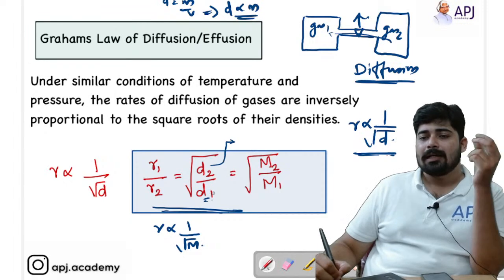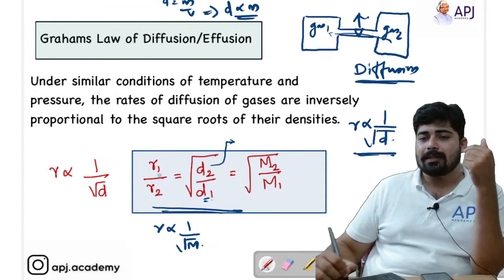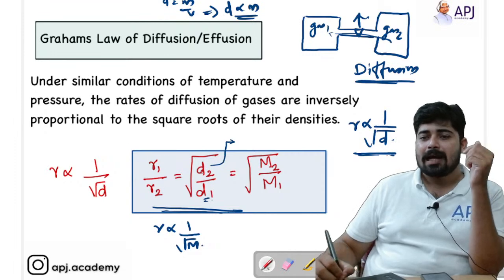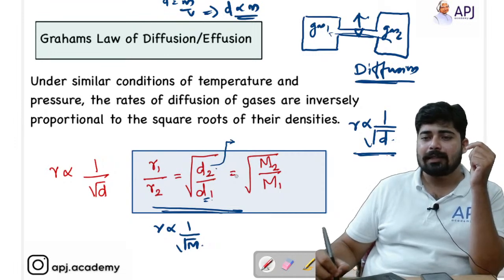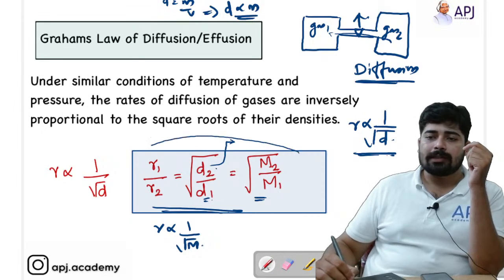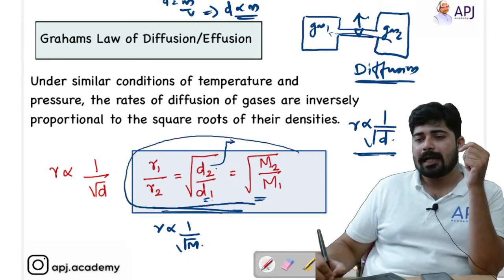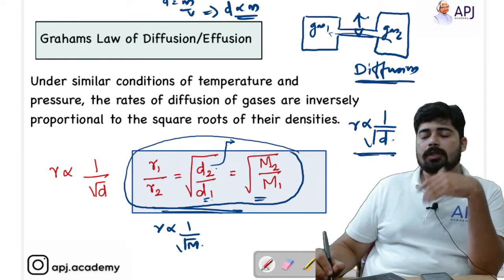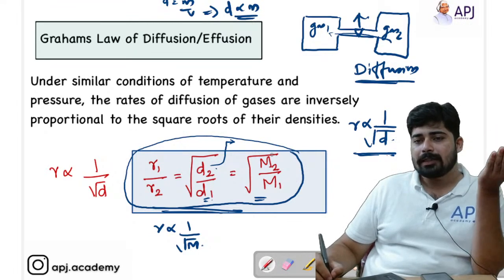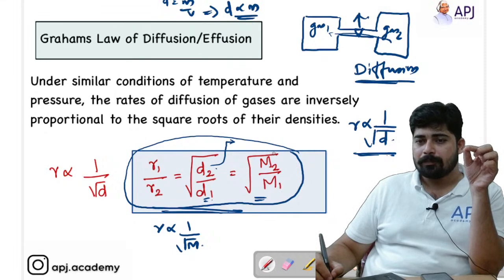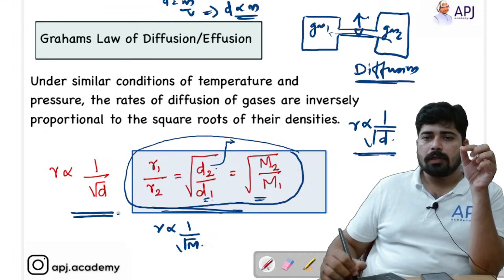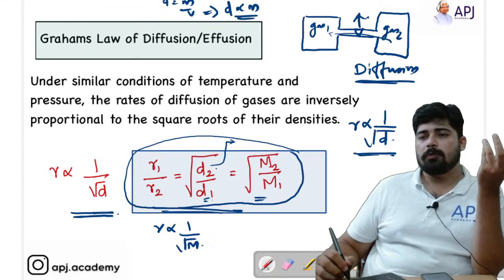That is equal to root of M2 by M1. Since density is directly proportional to the molar mass or the molecular mass, as molecular mass increases, the rate decreases. That is what Graham's law of diffusion or effusion is all about.